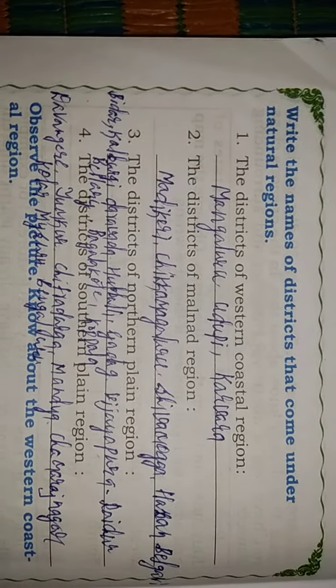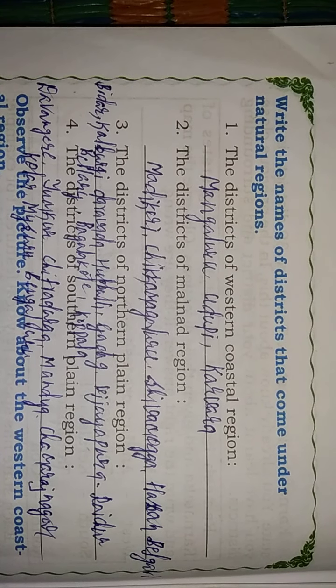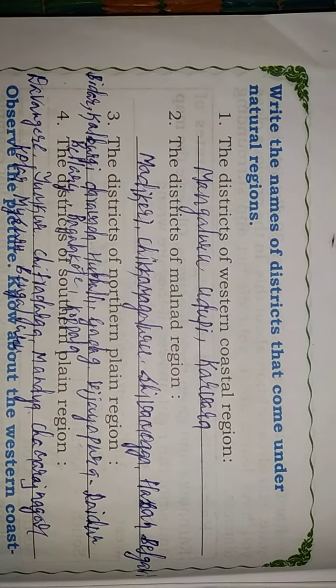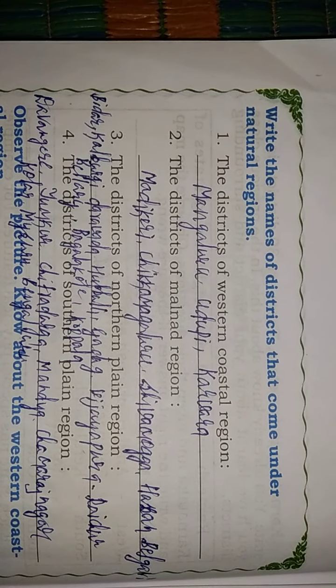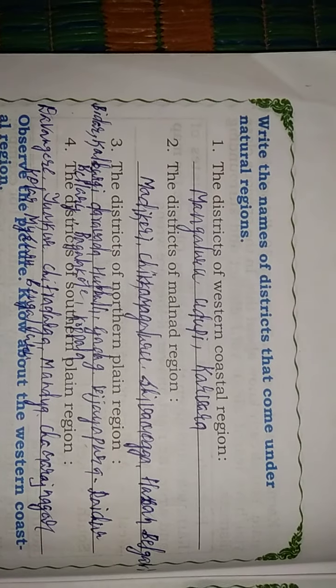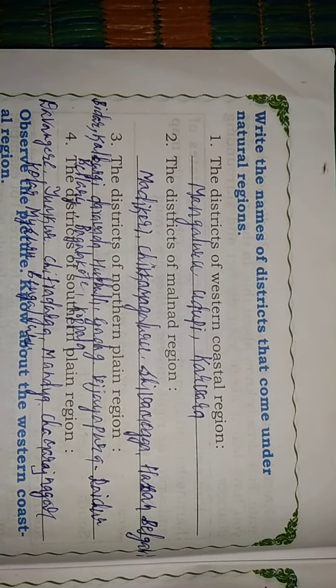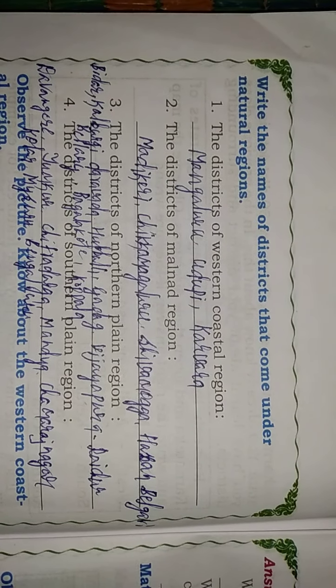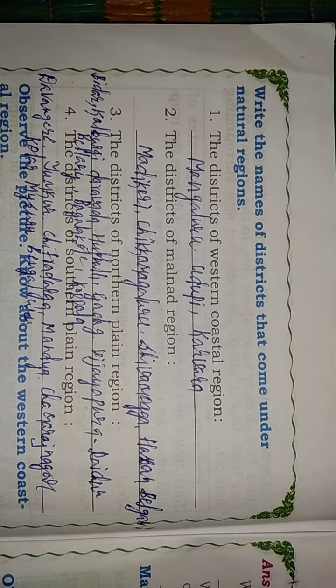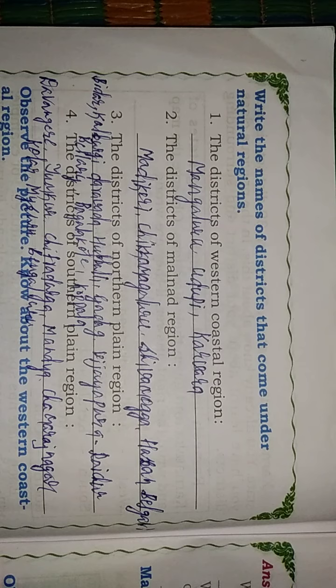Now the districts of the Western Coastal Region. The main cities or districts of the Western Coastal Region are Mangaluru, Udupi and Karwara. The districts of the Malnad region are Madikeri, Chikmagaluru, Shivamogga, Hasana and Belagavi.